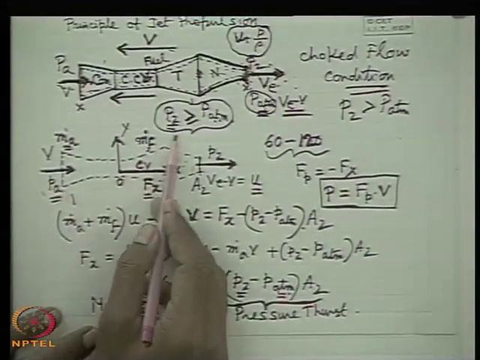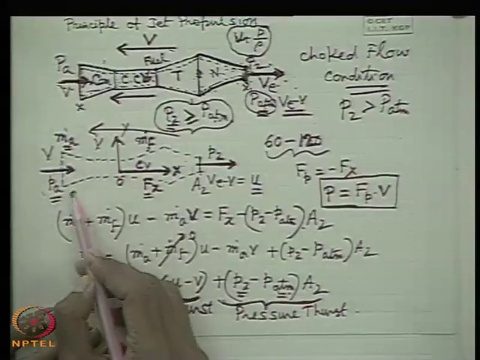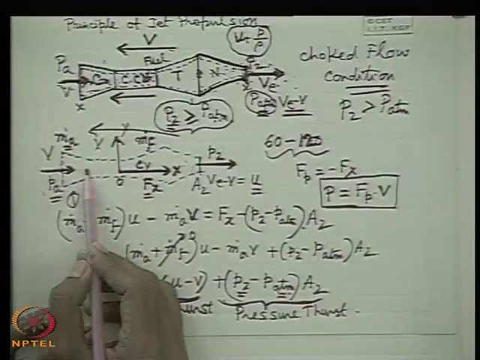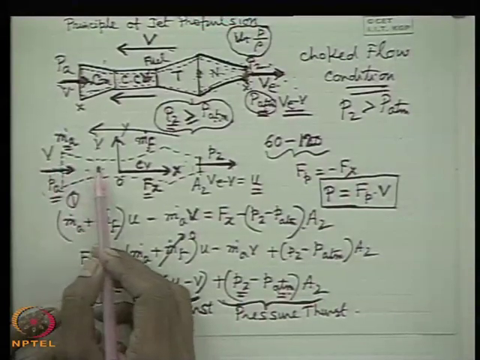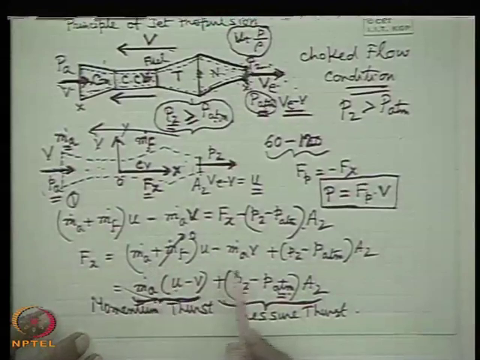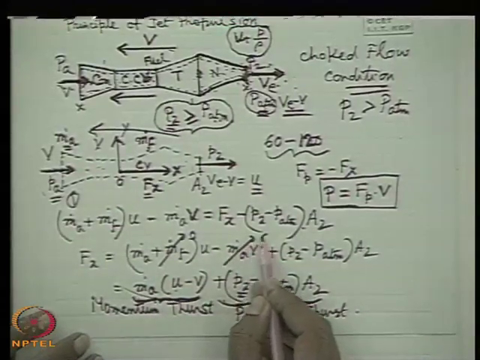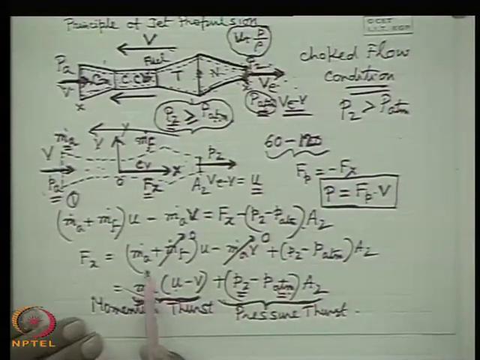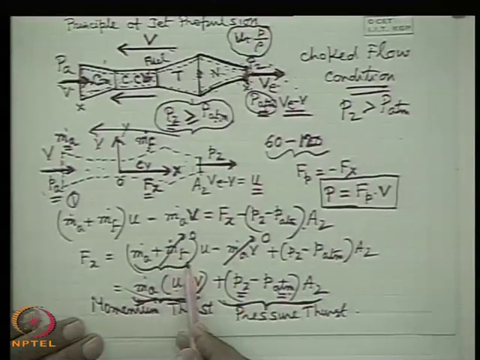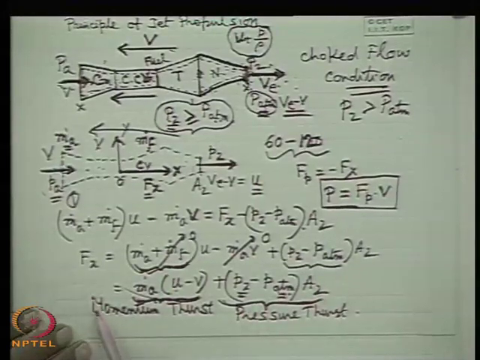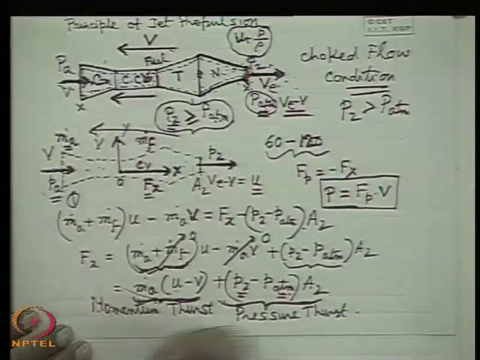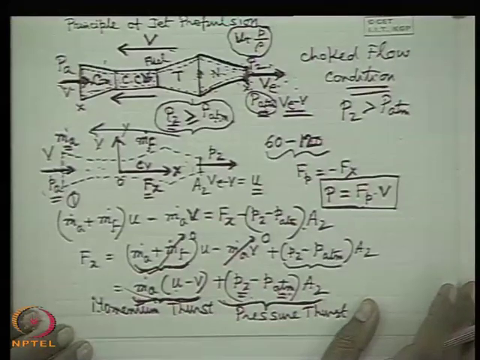That means there is no influx, this is zero. Though the rocket is moving with a velocity v, this influx momentum is zero, because no air is coming. There is no provision made where the air will be sucked in or taken into the vehicle. So therefore, which part will be zero? This part will be zero. So for the rocket engine, the analysis is that this is the rate of the burnt gases coming out of the propelling nozzle of the rocket, plus the pressure thrust, if there is one, equal to the force exerted on the control volume, or the opposite of that is the propulsive force. That is the only difference for the operation of the rocket engine.